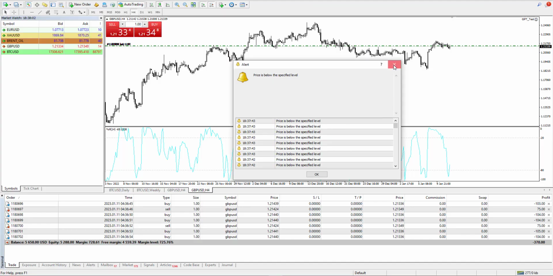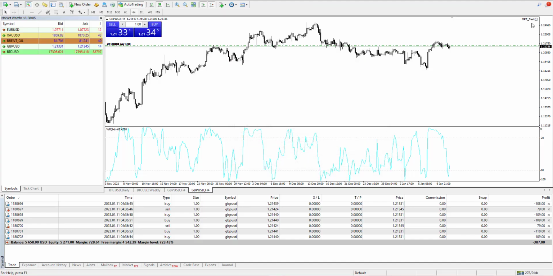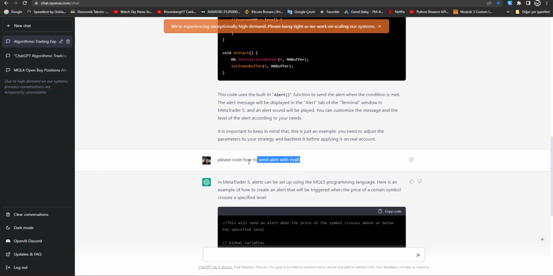The GPT test expert is attached to sterling dollar, where the price is 1.2, which is below 100 for sure. That's why it sent this alert. So let's change the question a little.